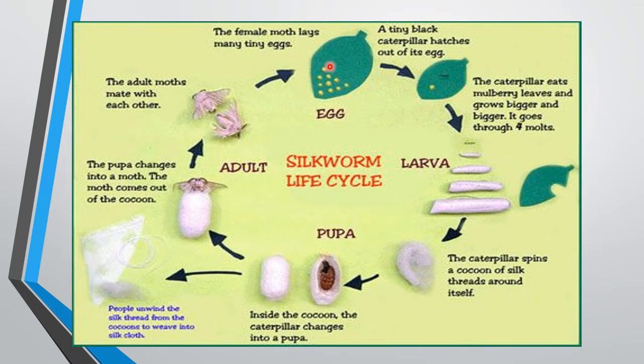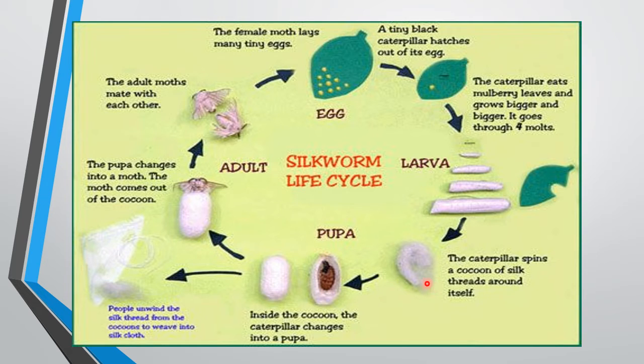In the first stage, the female silk moth lays eggs. Next, the eggs hatch into larvae called silkworms or caterpillars. They feed and grow in size. They feed on mulberry leaves for about 3 to 4 weeks. During this process, each larva sheds its skin 3 to 4 times, and this process we call molting.